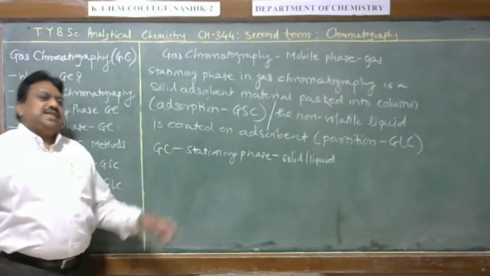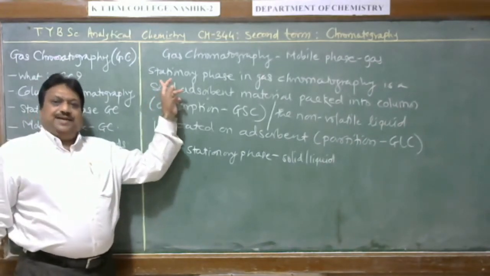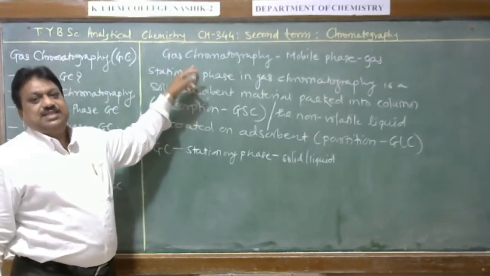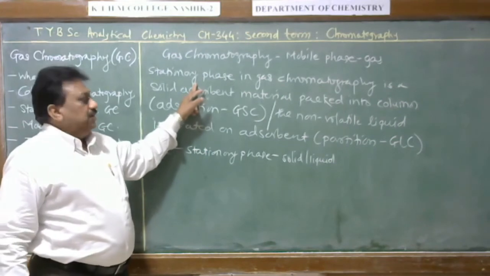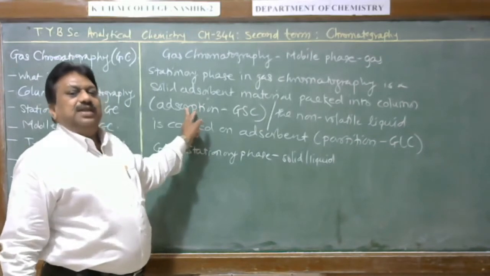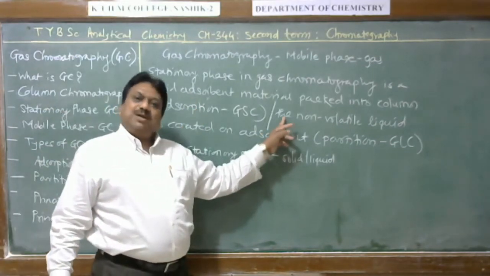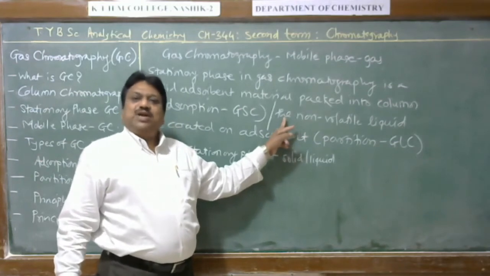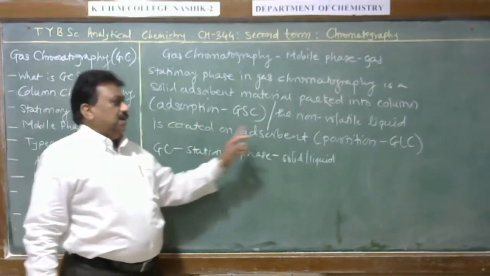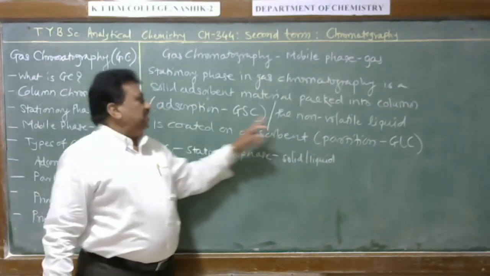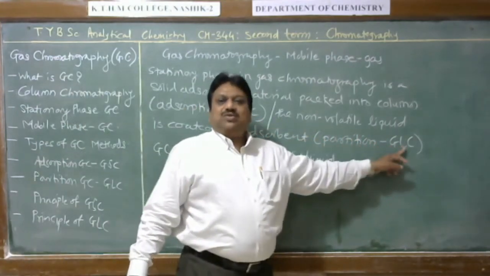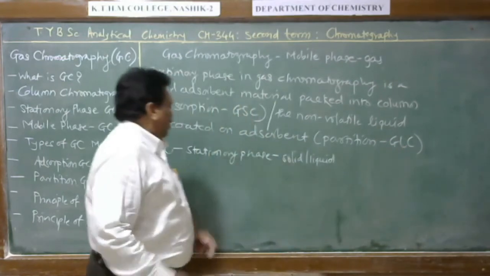Therefore, the stationary phase in gas chromatography is a solid adsorbent material packed into the column, that is, into a pipe or tube. Then it is adsorption chromatography. Sometimes a high boiling point liquid is coated on that adsorbent material as the stationary phase, then it is partition chromatography. Adsorption chromatography is called gas solid chromatography, and partition chromatography is called gas liquid chromatography.